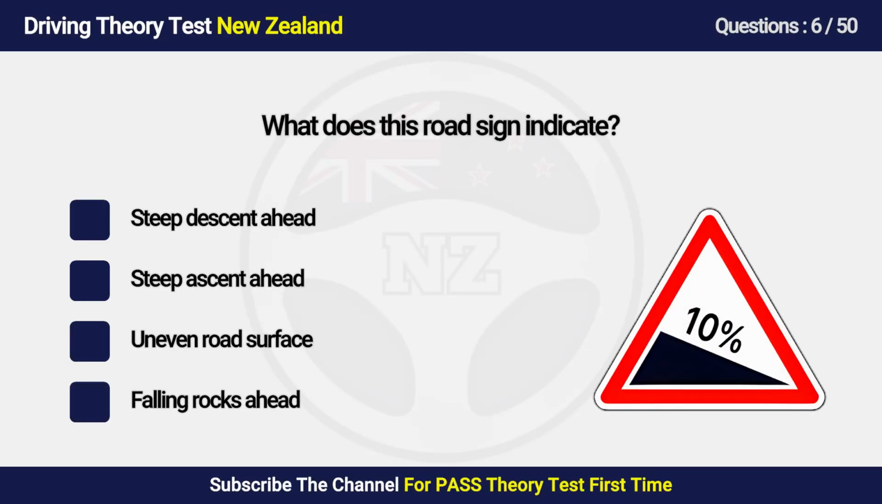Question 6. What does this road sign indicate? A. Steep descent ahead. B. Steep ascent ahead. C. Uneven road surface. D. Falling rocks ahead.